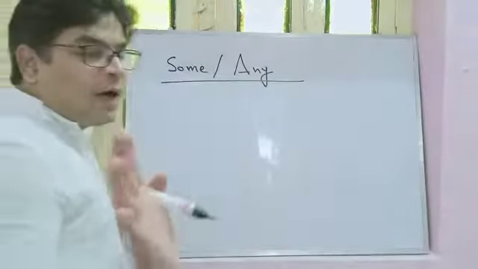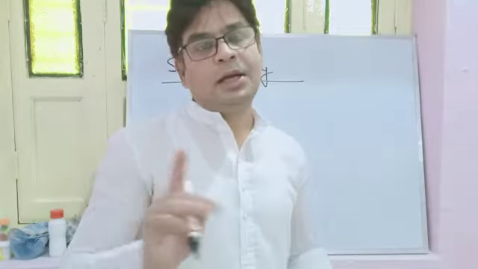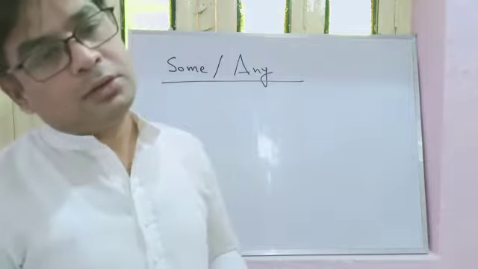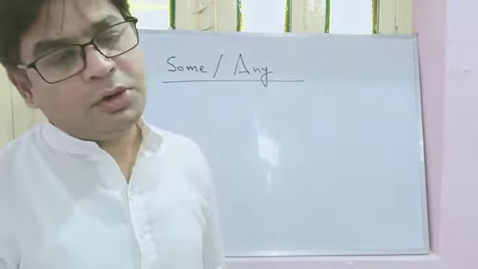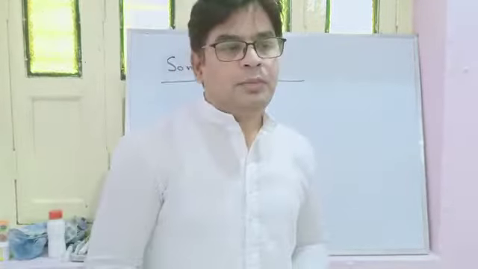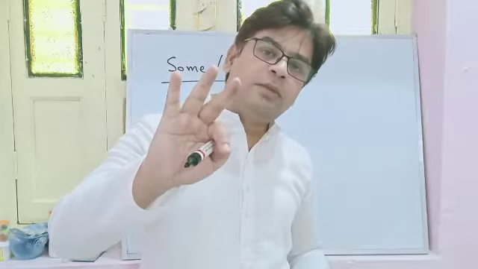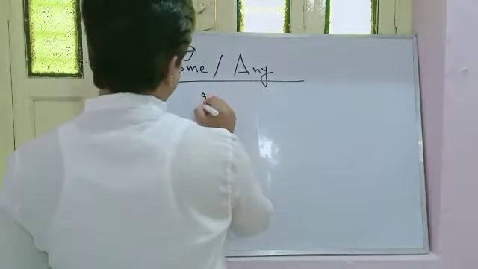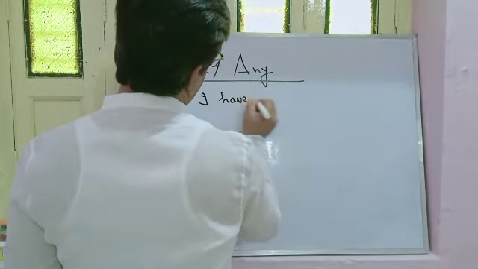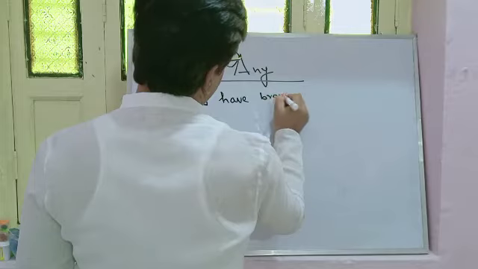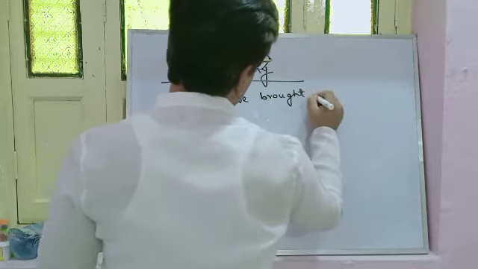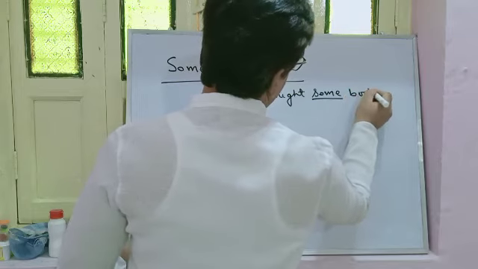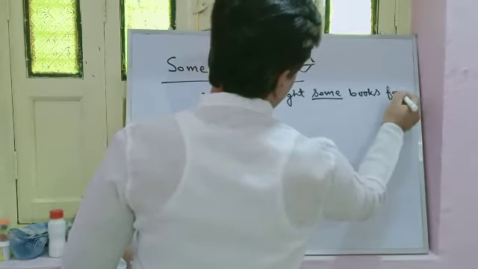There are 5 types of sentences, as you know, like interrogative, assertive, negative, and all that. But here I will consider 3 types of sentences. I will give one example. For example, I am saying, I have brought some books for you.